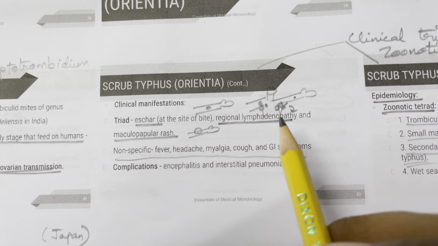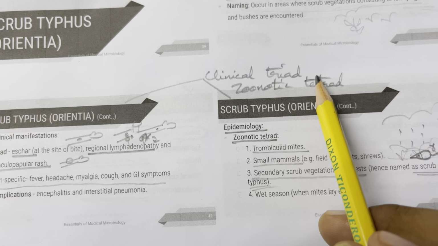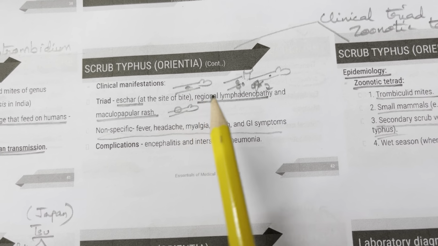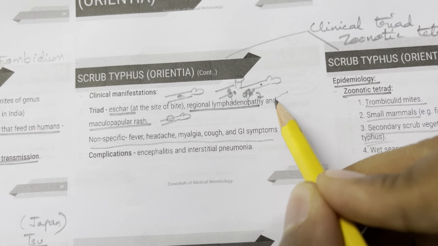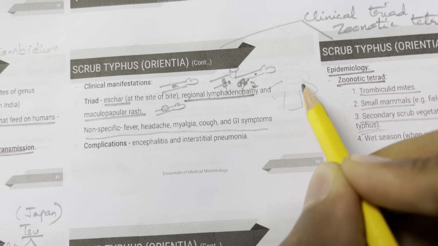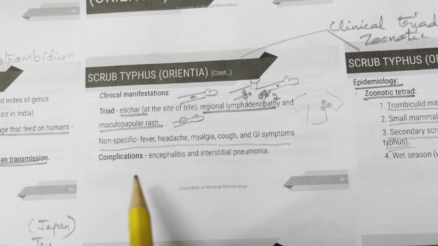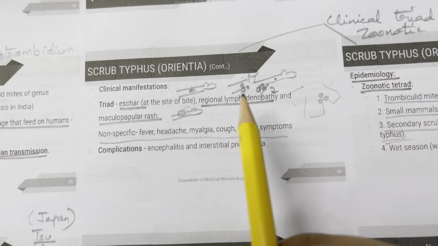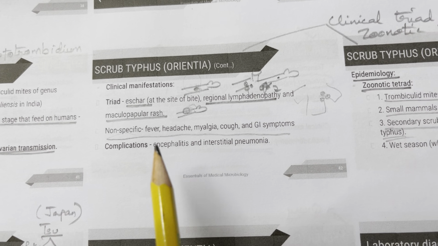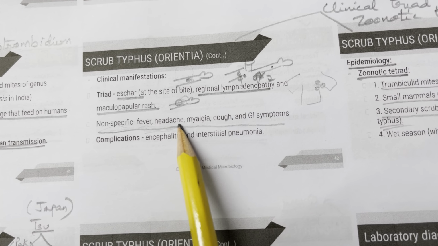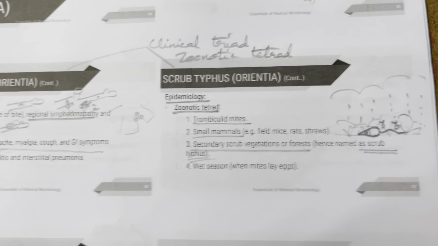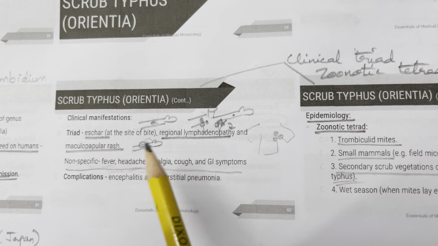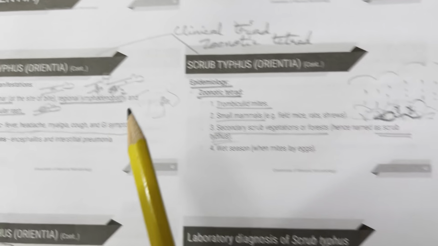So the clinical manifestations, you see a triad. Clinical triad and zoonotic tetrad. In the triad, you can see an eschar at the site of the bite and regional lymphadenopathy. So if the person is bitten on the hand, the regional lymph nodes are affected, and there's also a maculopapular rash. Non-specific features include fever, headache, myalgia, etc. So the clinical triad is this: eschar, regional lymphadenopathy, and maculopapular rash.